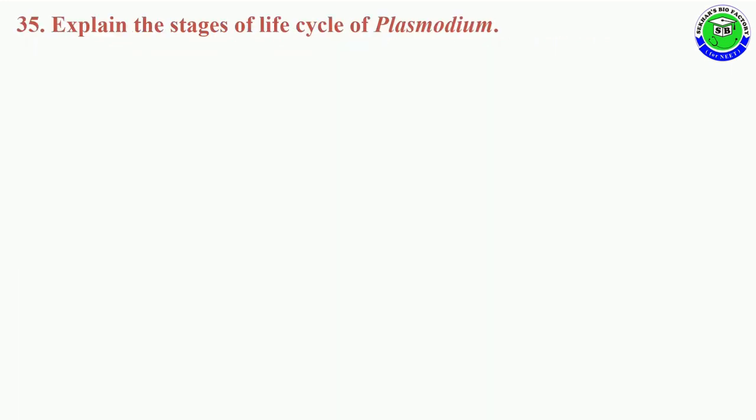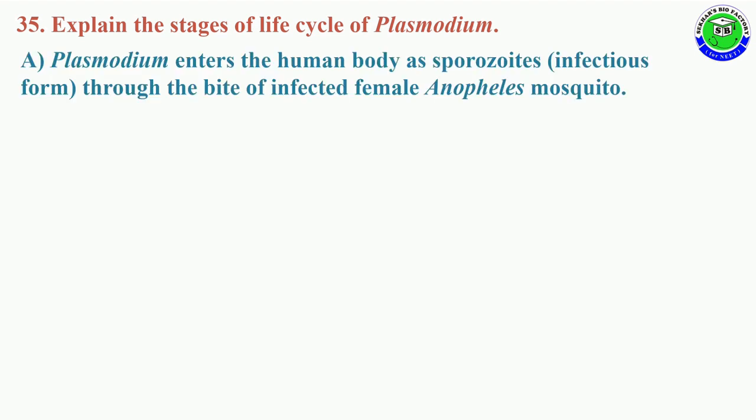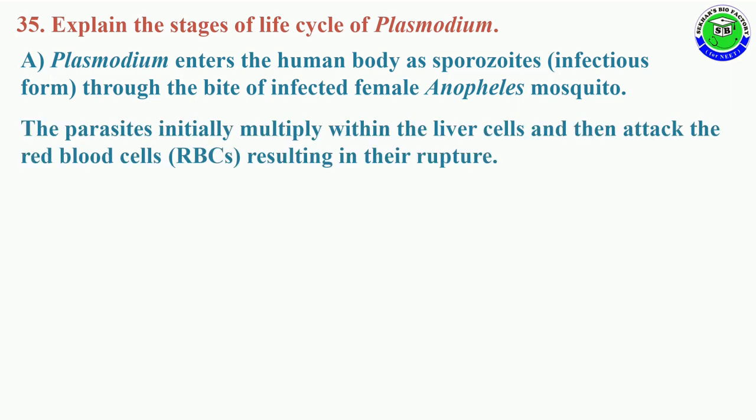Question number 35. Explain the stages of the life cycle of Plasmodium. Plasmodium generally enters the human body in the form of sporozoites. It is the infectious form, through the bite of an infected female Anopheles mosquito.